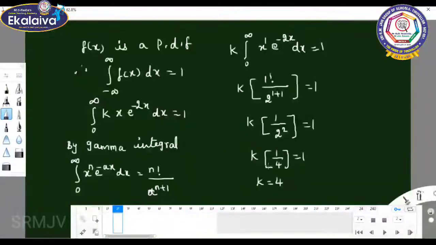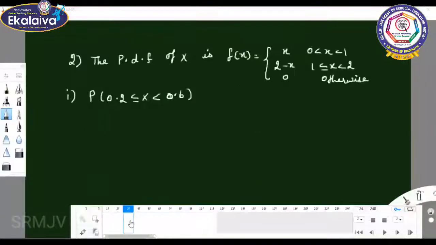Now we move on to the second sum. The probability density function is given: f of x equals x, where 0 less than x less than 1, and 2 minus x, where 1 less than or equal to x less than 2, and 0 otherwise.